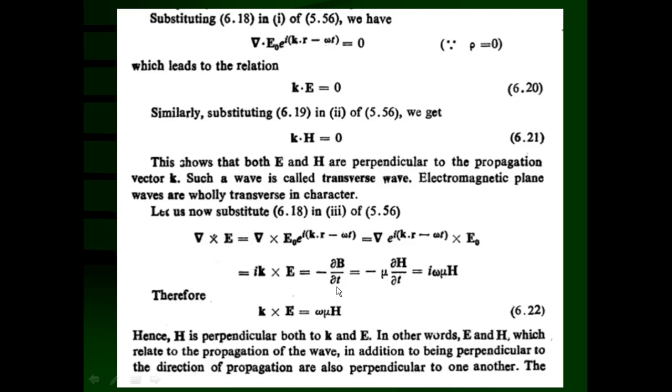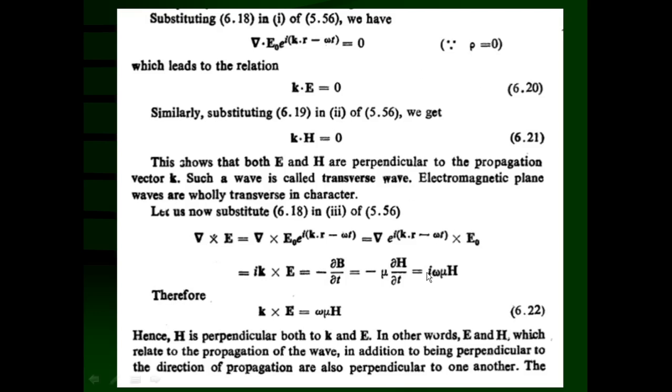Now B is equal to mu H, so we can substitute here, that is equal to minus mu del H upon del t, and the value of H we can substitute from equation 6.19, that is H0 e raised to i (k dot r minus omega t). If we substitute this one, again we differentiate e raised to i (k dot r minus omega t) with respect to time, that will produce minus i omega into H0 e raised to i (k dot r minus omega t), and that is nothing but the vector H, which is a function of r and t.